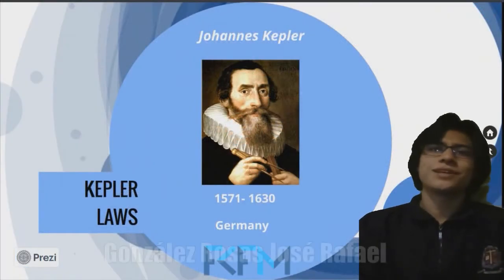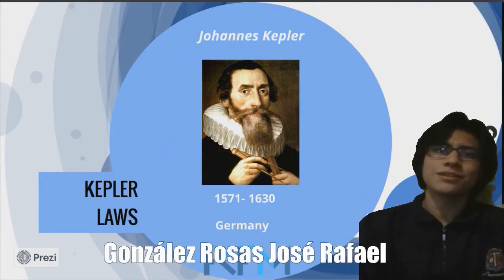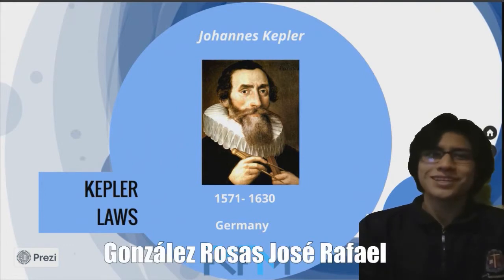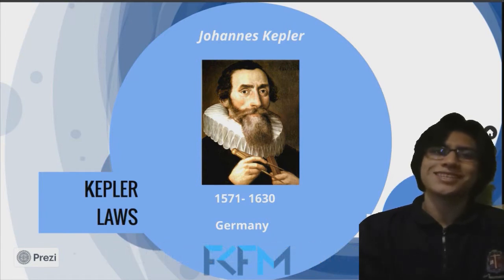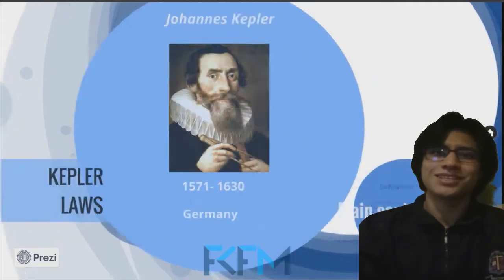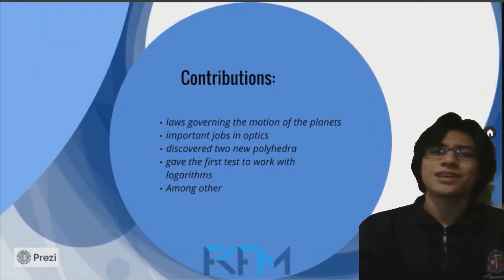First of all, we will learn a little about the author. Johannes Kepler was a German astronomer and mathematician who revolutionized science. He was born in 1571 in Württemberg and died in 1630 in Regensburg.